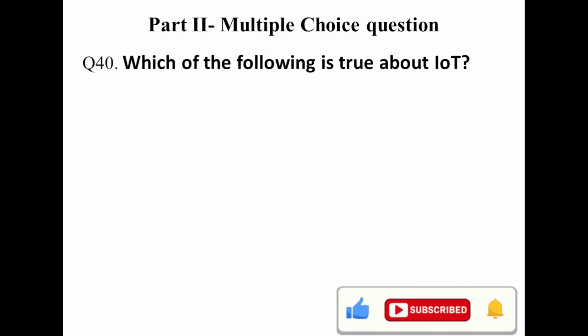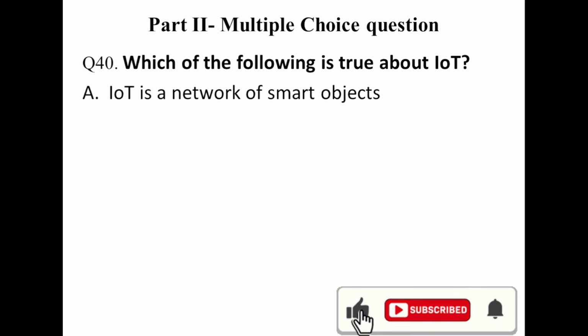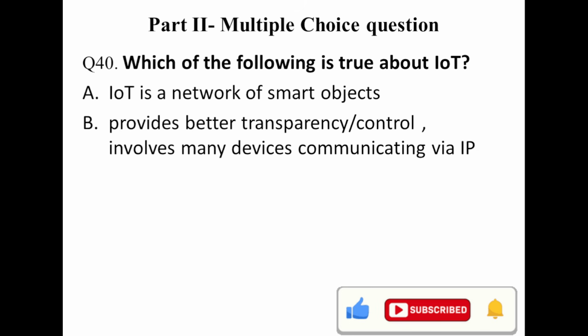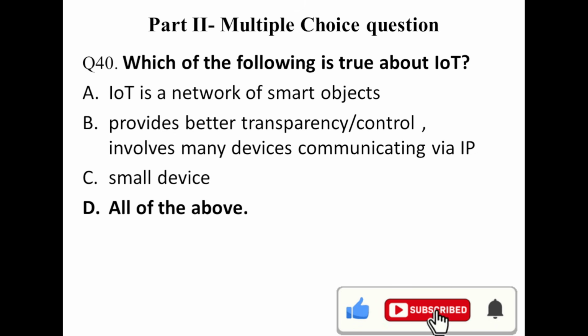Question number 40. Which one of the following is true about IoT? IoT is a network of smart objects. Yes, it's right. IoT provides better transparency, control, and involvement, with device communication via IP, Internet Protocol. Yes, it's correct. IoT is small devices. Yes, it's one of the features of IoT. All are true.